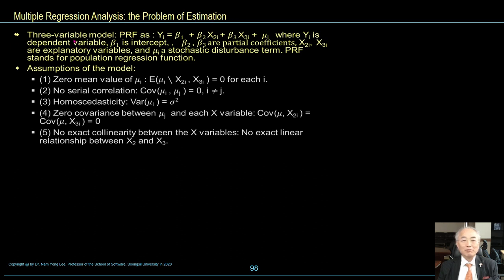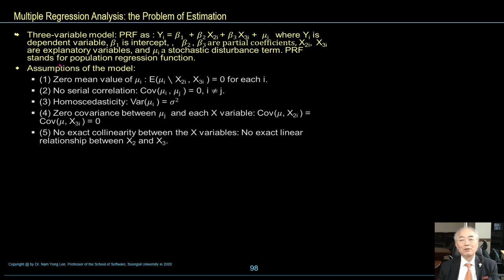Three variable model, population regression function, PRF: yi is equal to beta 1 plus beta 2 x2i plus beta 3 x3i plus mu i, where yi is the dependent variable, beta 1 is the intercept, beta 2 and beta 3 are partial coefficients, x2i and x3i are explanatory or independent variables, and mu i is a stochastic disturbance term.